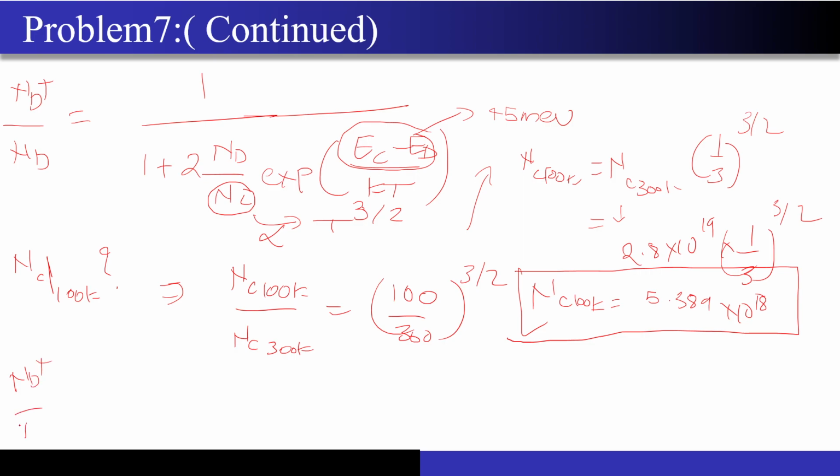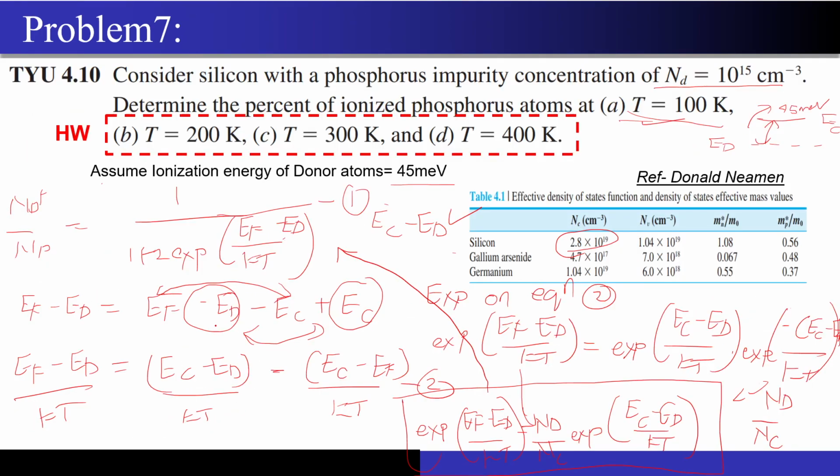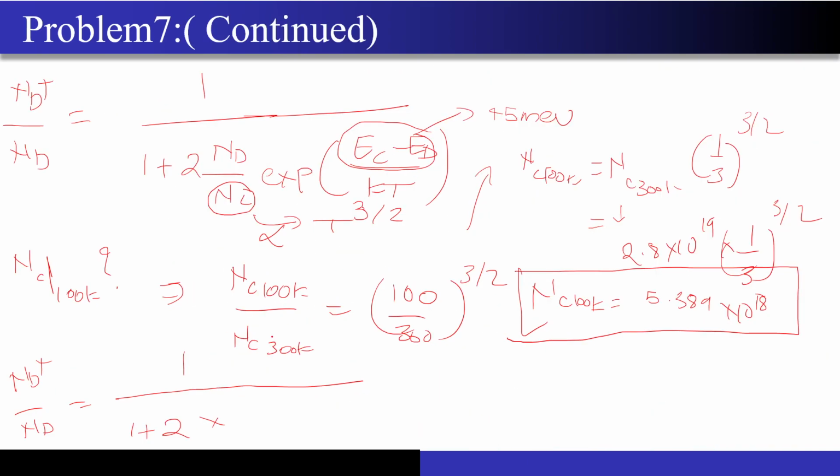ND plus by ND will come out to be 1 divided by 1 plus 2 times ND by NC. I know the value of ND because it has been given in the question. ND is 10 to the power 15. So 2 into 10 to the power 15 divided by the NC value that I calculated, 5.389 into 10 to the power 18.